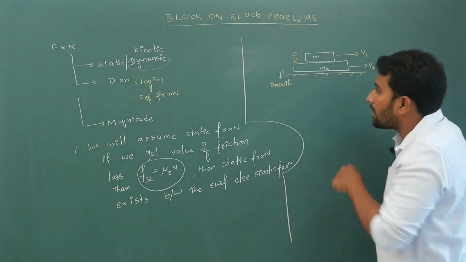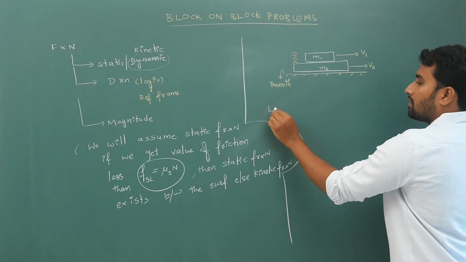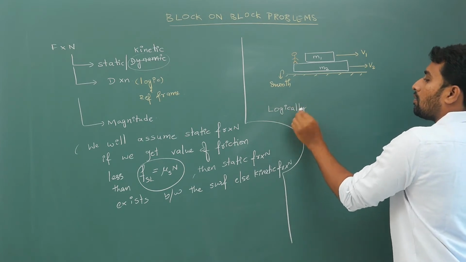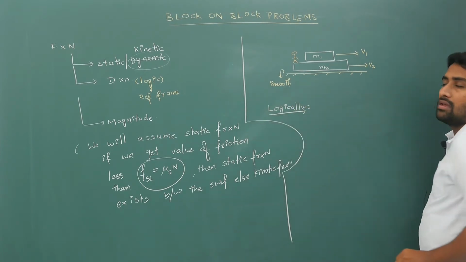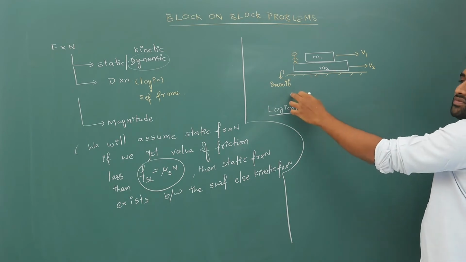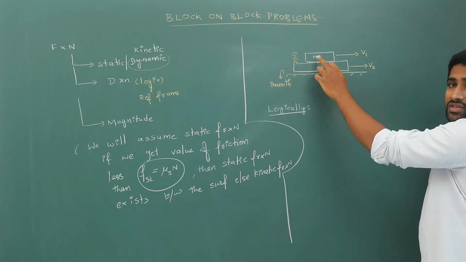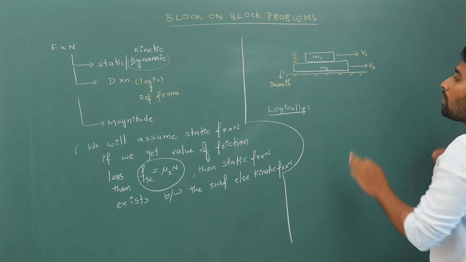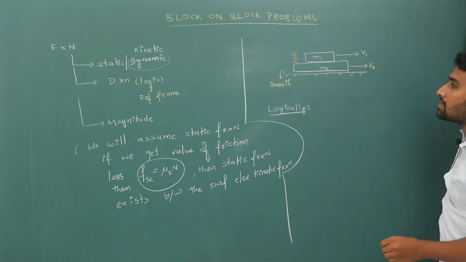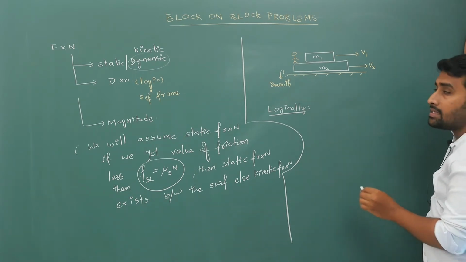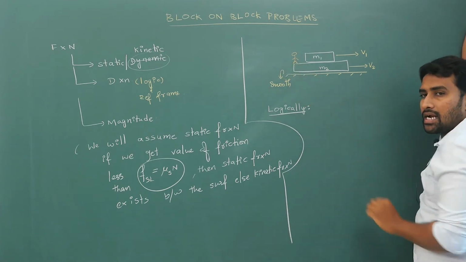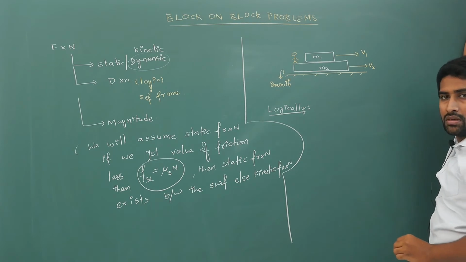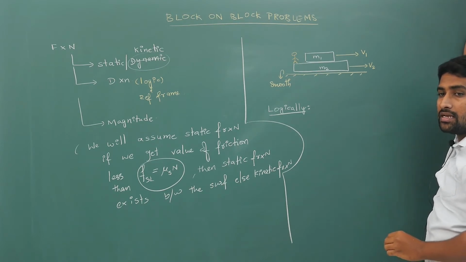So logically speaking, for these two blocks, if this is smooth and the surface between M1 and M2 is rough, what is supposed to happen is this: if somebody is standing on surface M2, with respect to M2, if M1 moves, there will be kinetic friction, else there will be static friction.